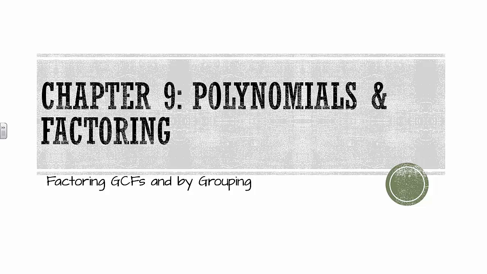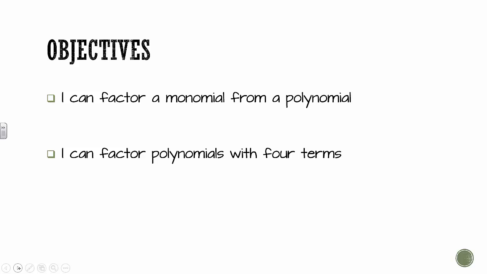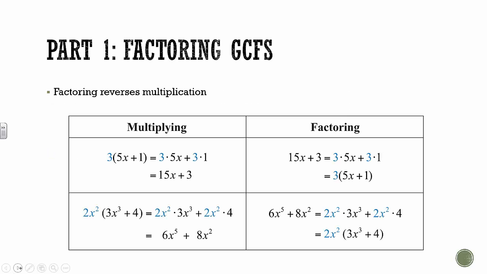The second half of Chapter 9 has to do with factoring. So today we're going to focus on factoring greatest common factors and factoring by grouping. By the end of this lesson, you should be able to factor a monomial from a polynomial, and you should be able to factor polynomials with 4 terms.